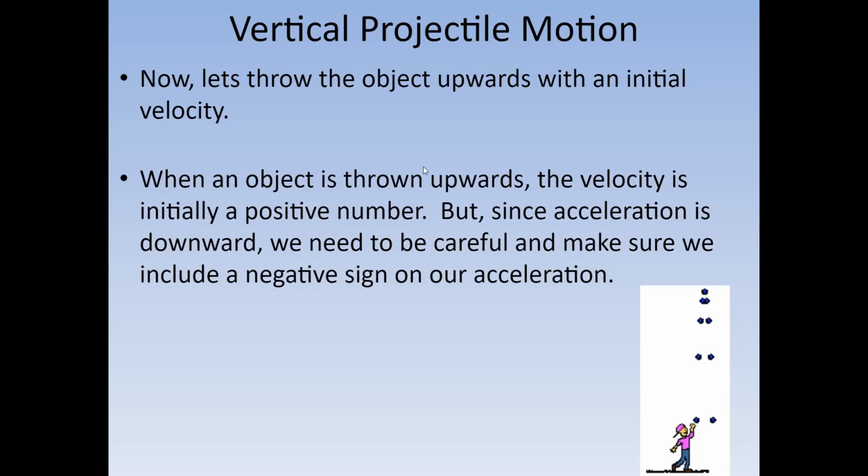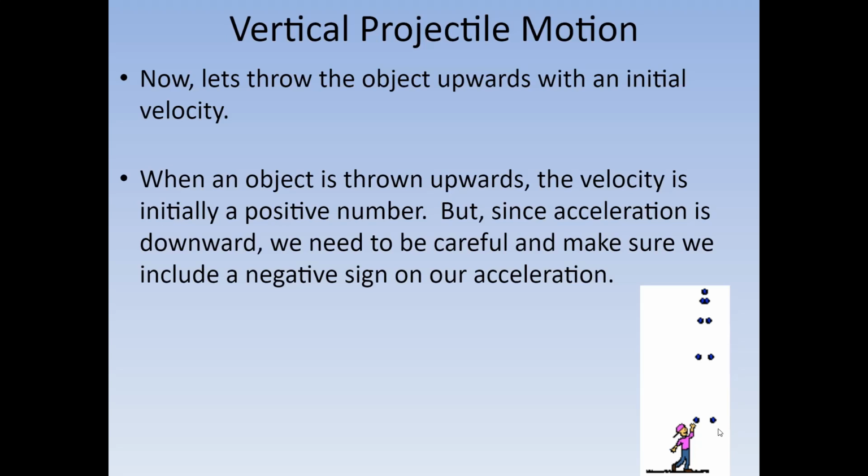There are a few things to keep in mind, for example, they'll talk about the time of flight in the air. So you'll have to know how long it's in the air, going up and down. One thing to also note is if it's being caught at the same height, that's another piece of information telling you that the initial position and the final position are the same.